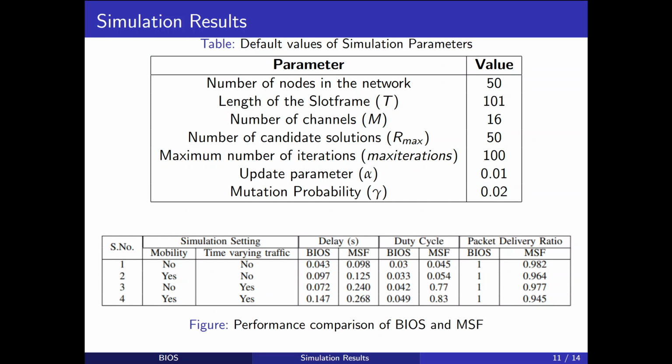To evaluate the performance of the BIOS TSCH algorithm, we have implemented the scheduling algorithm using the 6TiSCH simulator. The simulation parameters are given in the top table. Using the second table, we compare the performance of BIOS scheduling algorithm and MSF for 4 different simulation models in different aspects. Due to the primary constraints imposed on the search space of scheduling algorithms, BIOS always generates a conflict-free schedule. Hence, the packet losses due to MAC layer conflicts are wholly avoided, achieving 100% packet delivery ratio.